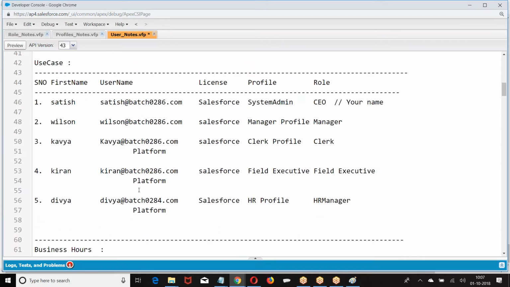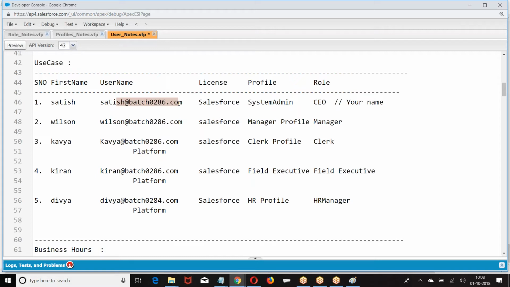I gave some dummy examples here. You can remove this batch-created data and give anything of your choice, because only one user can exist with one username. If I give Satish at the rate of batch0286.com, that means no organization in the entire Salesforce, not only your organization, can create a user with this username.